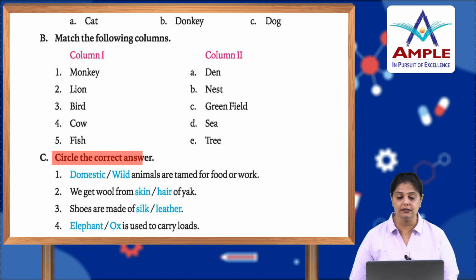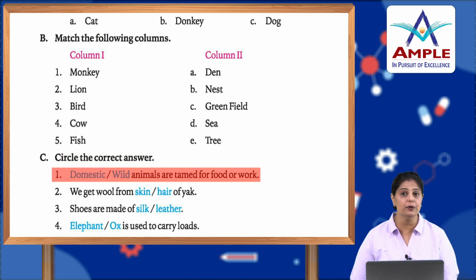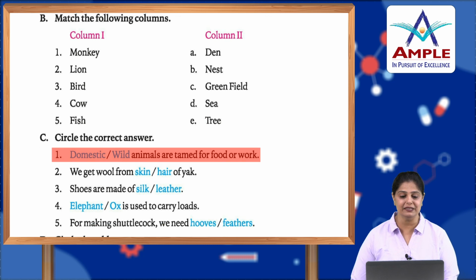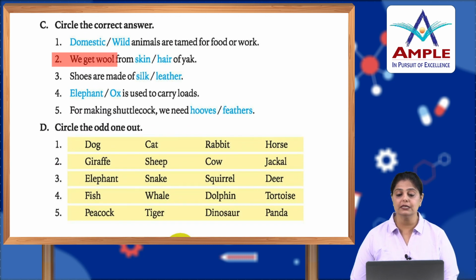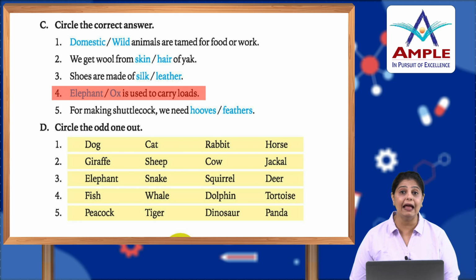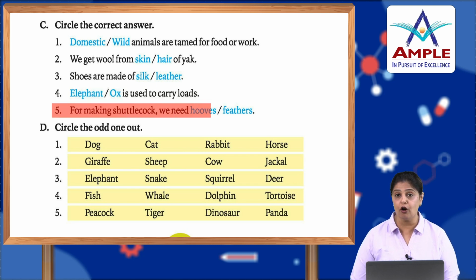Circle the correct answer. Domestic or wild animals are tamed for food or work. Which ones? The domestic animals. We get wool from skin or hair of yak. We get it from the hair of yak. Shoes are made of silk or leather. They are made of leather. Elephant or ox is used to carry loads. It's the elephant. For making shuttlecock, we need hooves or feathers. We need the feathers.